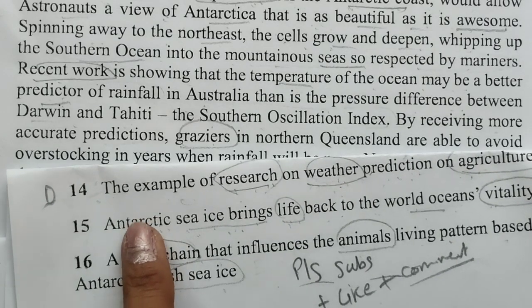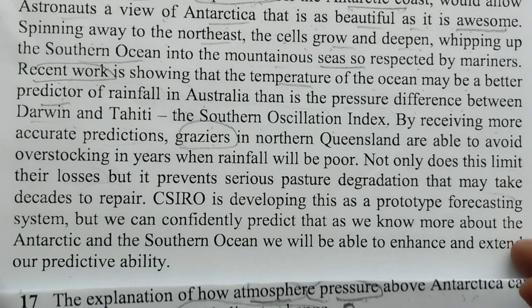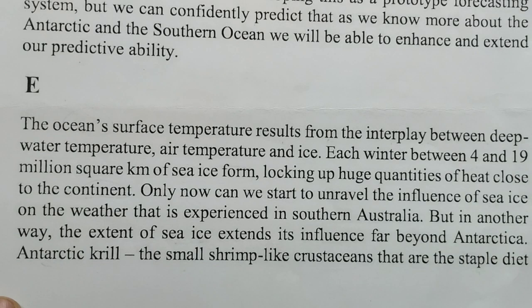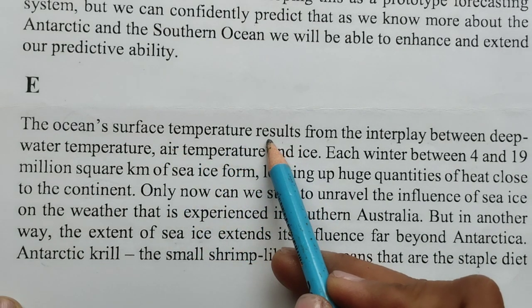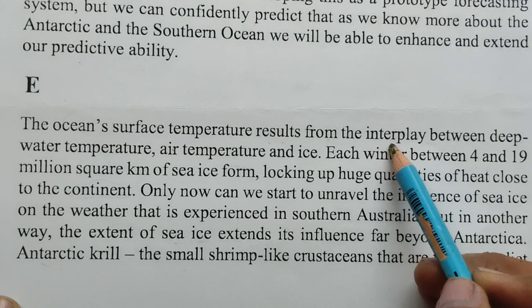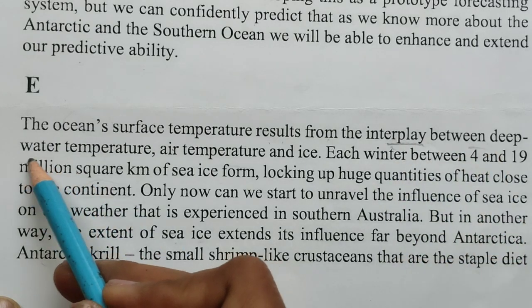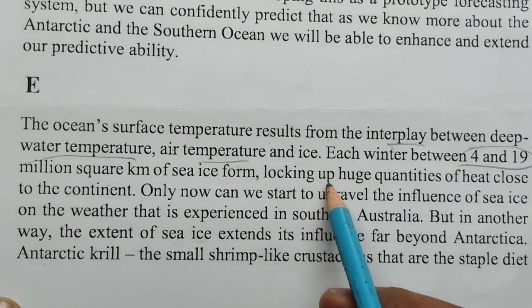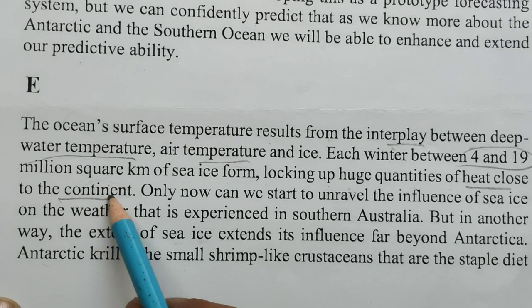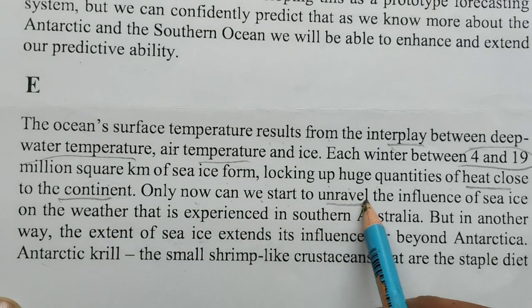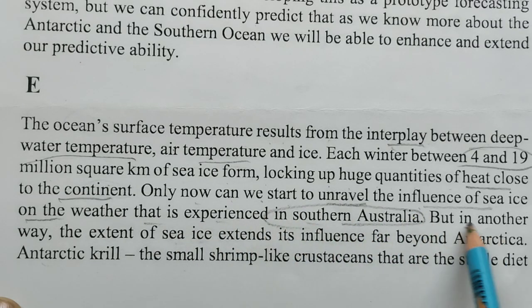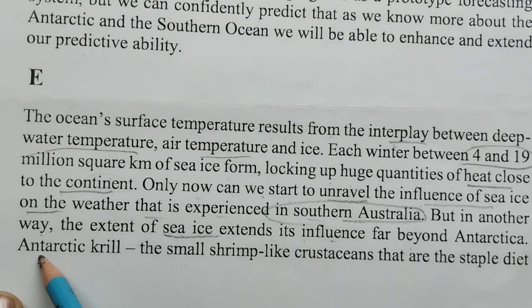Let's read 15th one. Okay, see 15th. Next paragraph is E. The ocean surface temperature results from the interplay between deep water temperature, air temperature, and the extent of sea ice, locking up huge quantities of heat close to the continent. Only now can we start to unravel the influence of sea ice on the weather that is experienced in southern Australia. But in another way, the extent of sea ice extends its influence far beyond Antarctica.